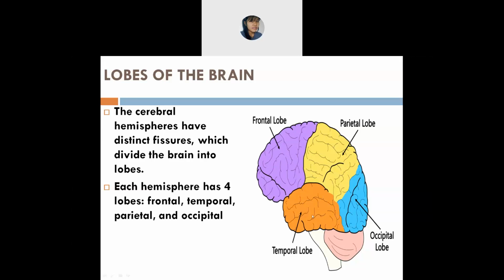2 you will find. Okay, and temporal, 2. Occipital, 1. Okay, very good. Frontal 1, parietal 2, temporal 2, and occipital 1. So these are the 4 lobes of the brain.